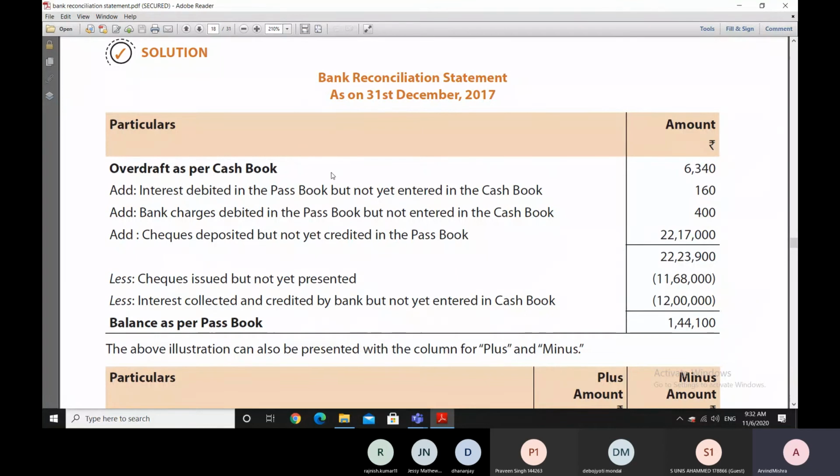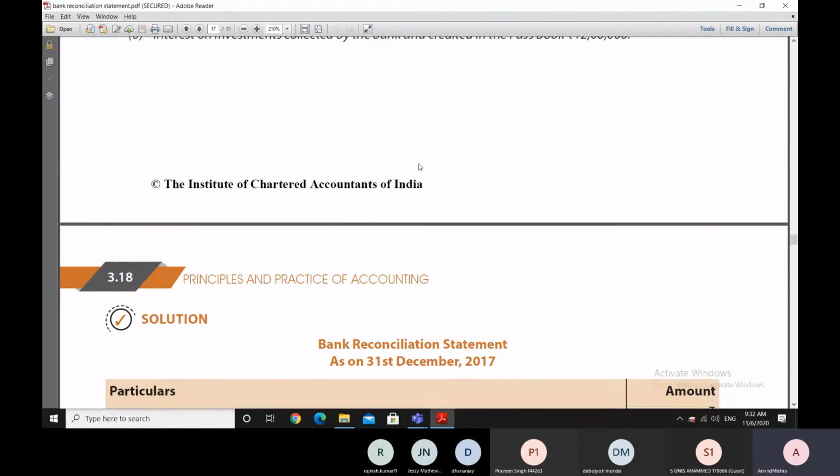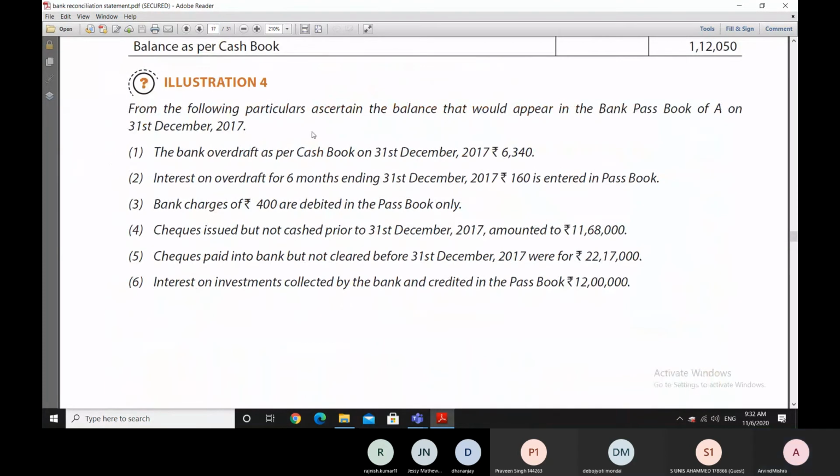Now, we start with the cash book. It's up to us. We can start with the cash book or we can start with the bank passbook. In this case, we have been given a balance in the cash book, and we have not been given a balance of the bank passbook.